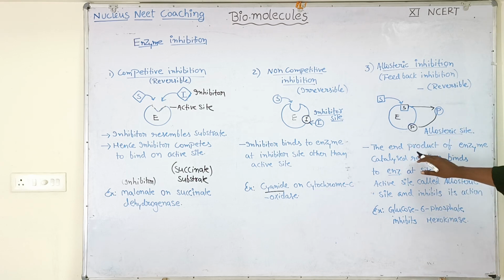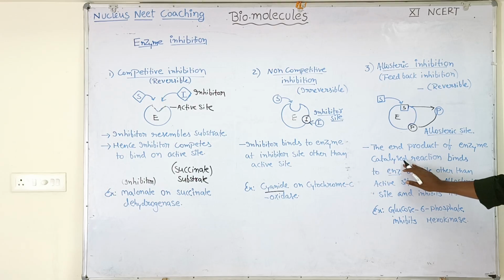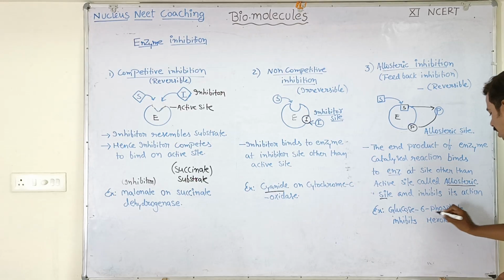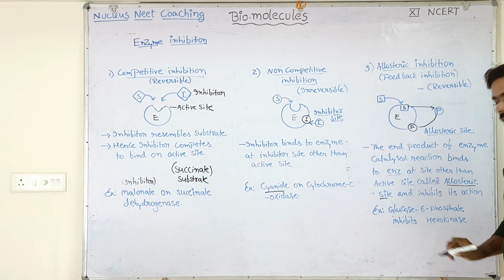Look here, the end product of the enzyme catalyzed reaction binds to the enzyme at a site other than the active site, called the allosteric site, and inhibits its action. Example, glucose 6-phosphate. It is a product which inhibits the enzyme hexokinase. You remember that hexokinase enzyme is involved in glycolysis.